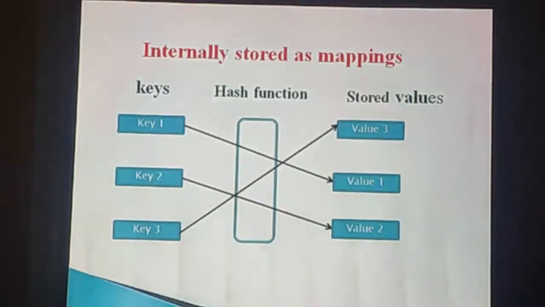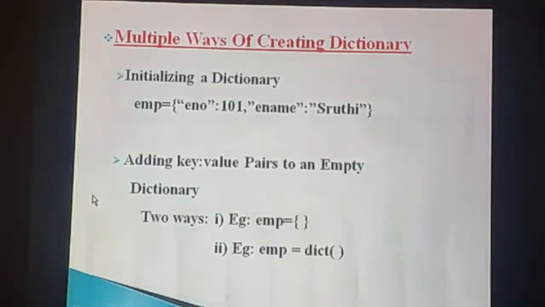See here, key 1 is associated with value 1. Key 2 is associated with value 2. Then key 3 is associated with value 3. That is called internally stored as mappings. Did you understand, student? Okay. The next one is multiple ways of creating dictionary. We can create the dictionary in multiple ways.